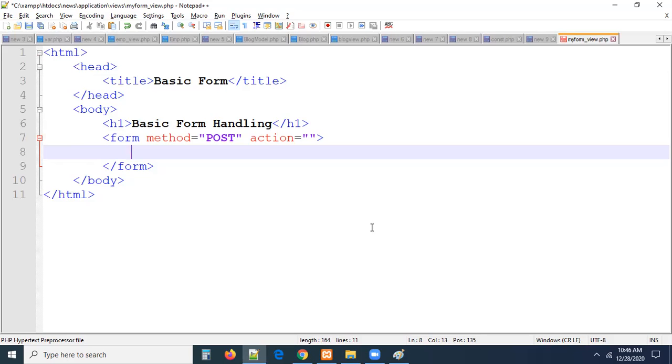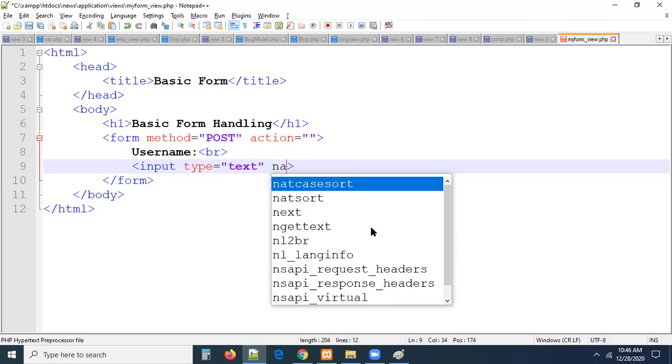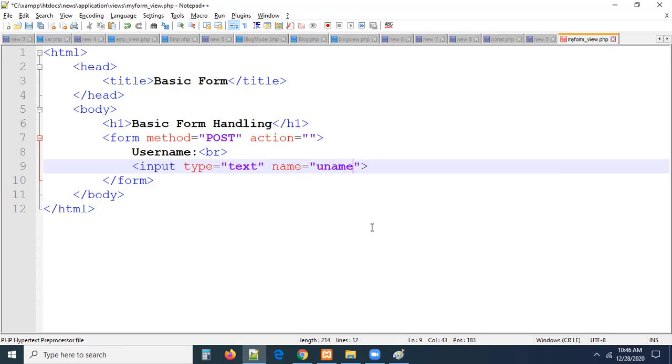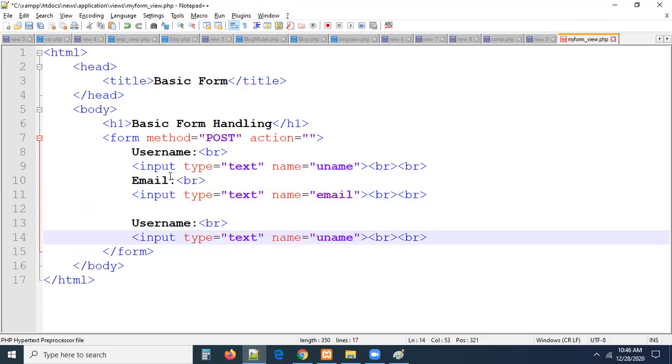Here, let me take username. One break tag here. Input type equal to text, name equal to uname. Let me have one more break tag here. This is going to be email. Input type equal to text, and name equal to email. And we need to have a submit button also. For the submit button, we don't need any label, guys.